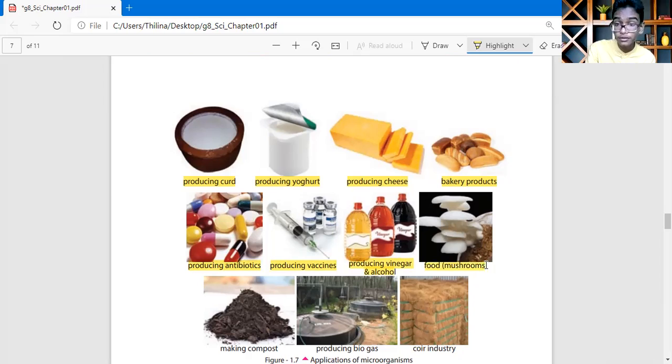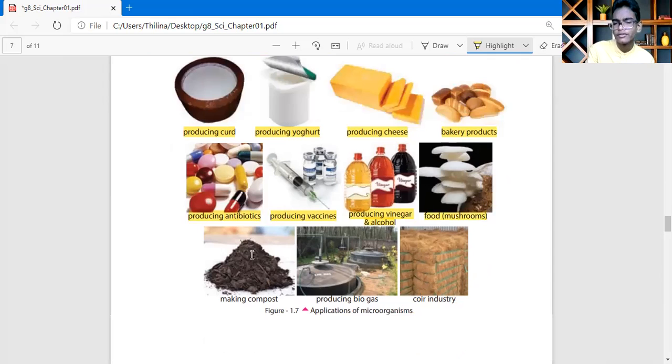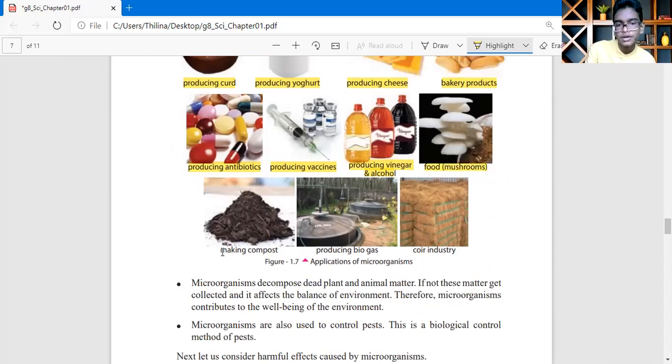Then food, mushroom. What kind of microorganism can we find in mushrooms? As I know, I think fungi. Yes, fungi are grown as mushrooms. Also making compost, then producing biogas and the coal industry.